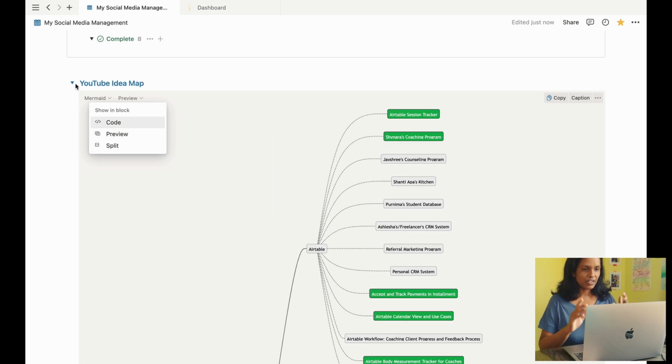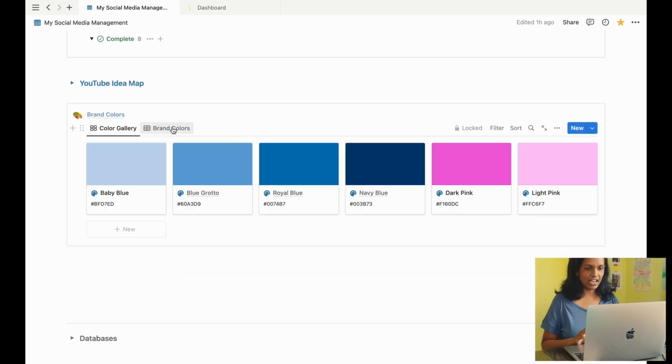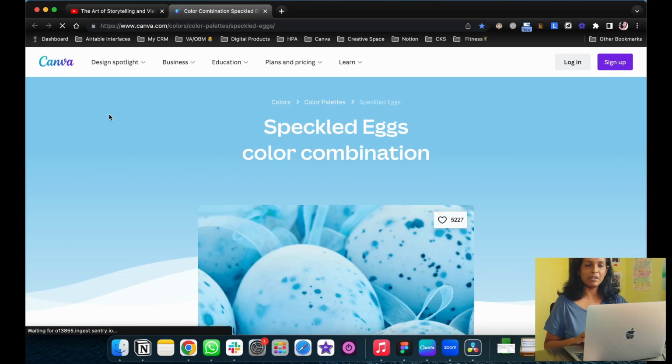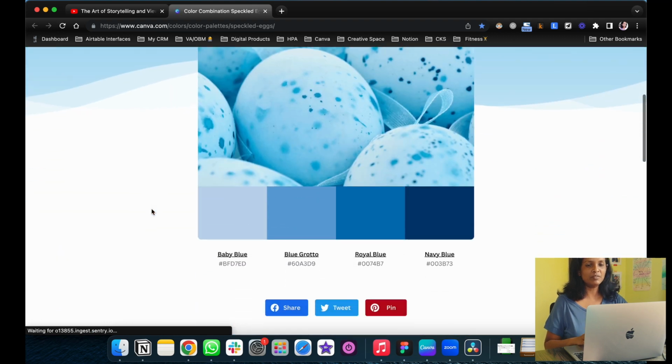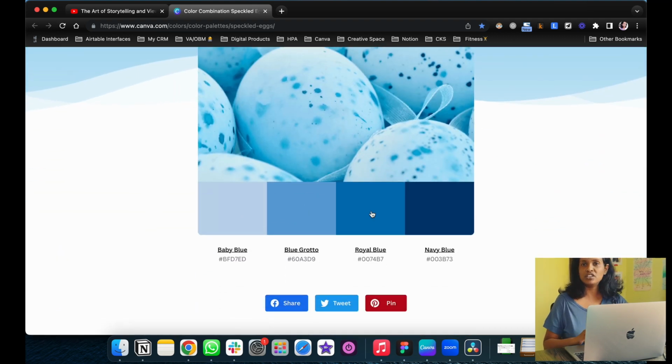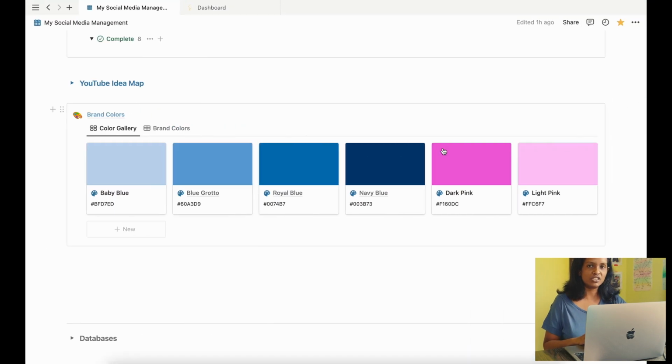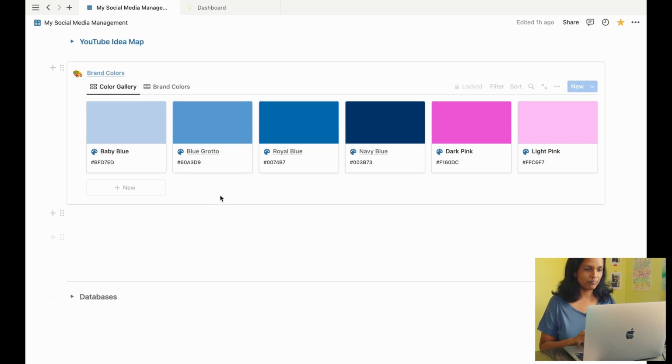Okay, what's next? At the last step, I have my brand colors in the table format and a gallery format. Over this, I have a Canva link from where I picked my brand colors, and sometimes I use this link to quickly copy my hex code, because in Notion that copy to clipboard is not really a thing. So sometimes I just use the direct link. It's not necessary, but sometimes it just saves me a bit of time.